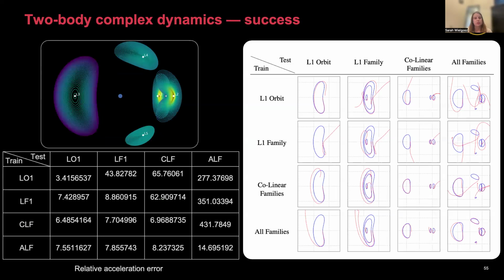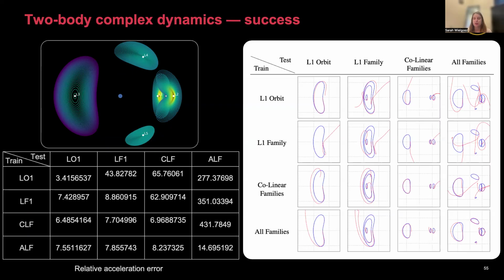So in terms of what these results actually look like, as we train on increasingly complex scenarios and then test on other scenarios, we see that our model does a good job of predicting accelerations when the testing data set falls within the bounds of the training data set as expected, and we're seeing mostly sub 10% acceleration errors.